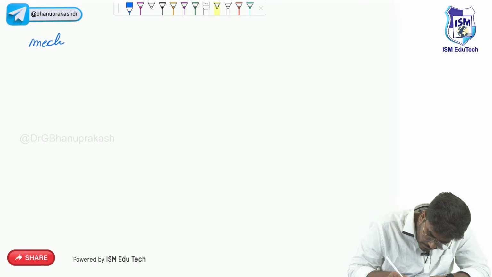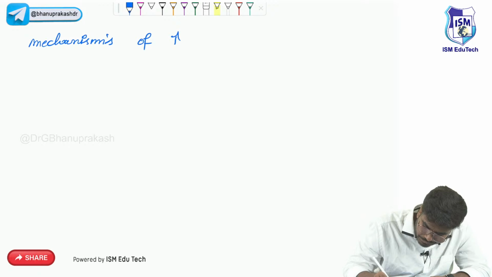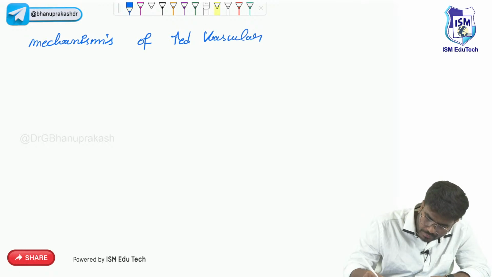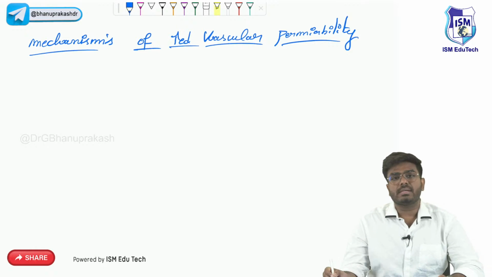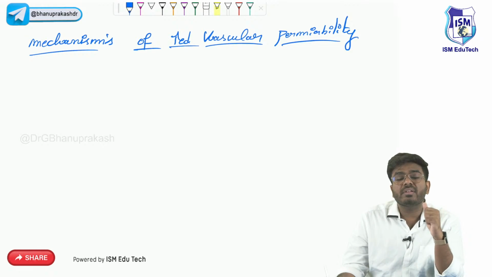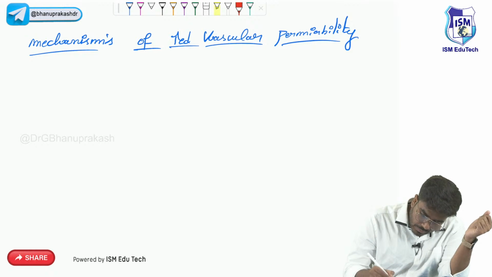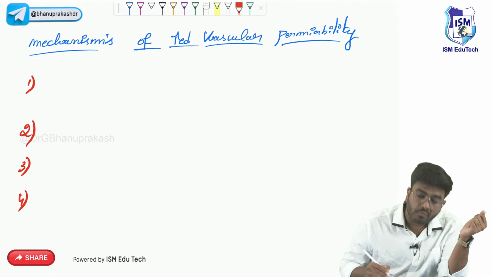Mechanisms of increased vascular permeability. Okay, the mechanisms of increased vascular permeability means what events lead to more leaky blood vessels? Why are the blood vessels becoming more leaky? There are important mechanisms which I want you to know. There are like 4 or 5 mechanisms for that.